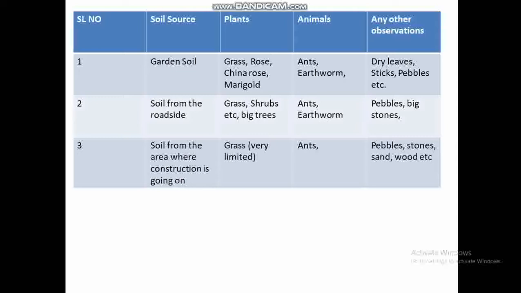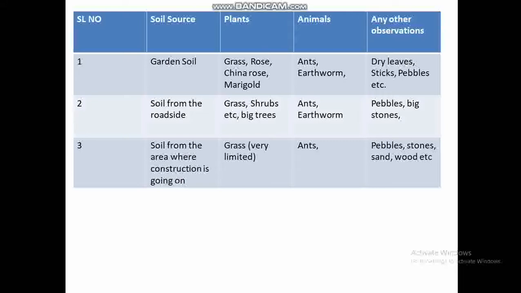In your book, page number 96, there is table number 9.1. You check it, and you will see a table is given. We have to fill it up. For garden soil, what kind of plants can we get? We can get grass, rose plants, marigold, and in animals we find ants, earthworms, and many other small insects. In other observations, we may find some dried leaves, small sticks, pebbles, etc.